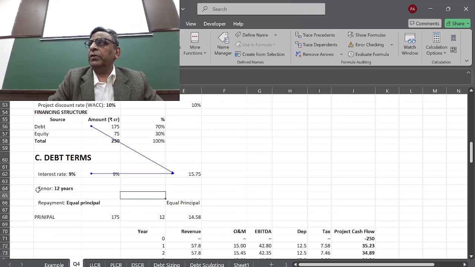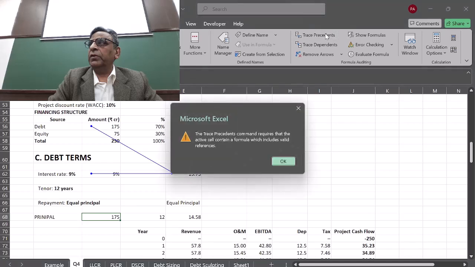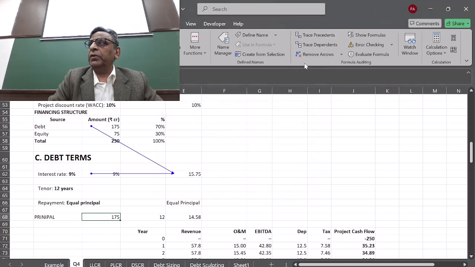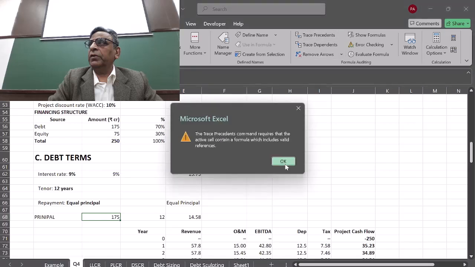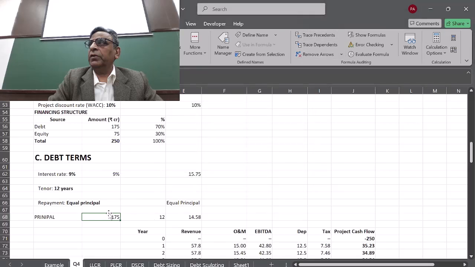The principal amount is 175 crores, linked to this debt here and divided by 12, the period of the loan. So the loan installment will be 14.58.